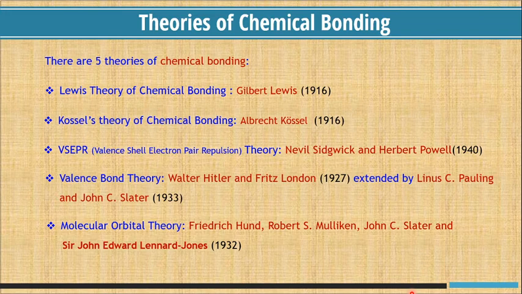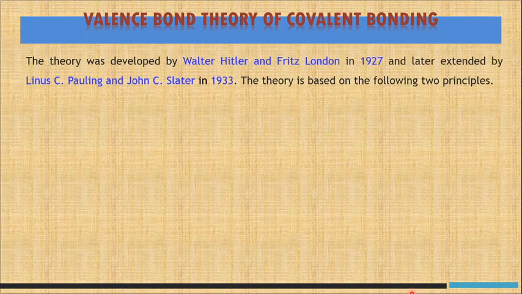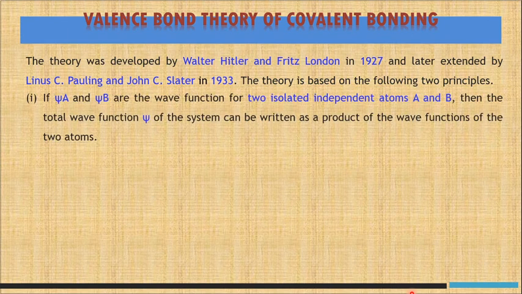Let us consider valence bond theory of covalent bonding. The theory was developed by Walter Heitler and Fritz London in 1927, and later it was extended by Linus Pauling and John Slater in 1933. The theory is based on the following principles.